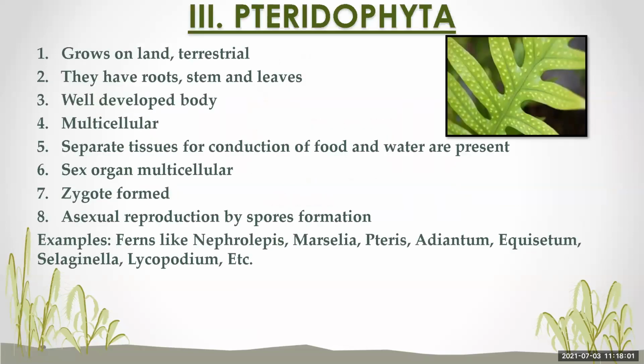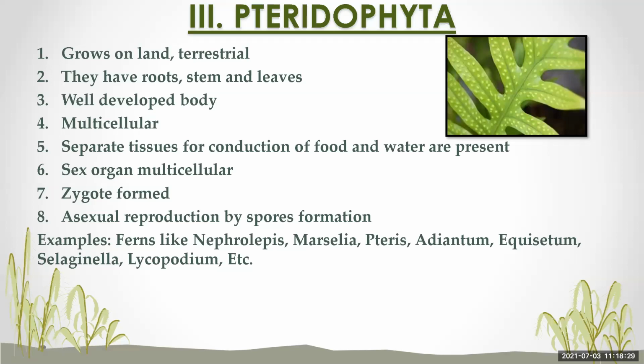Now what is the first characteristic of division Pteridophyta? The first one is they grow on land, so they are terrestrial in nature. So for their growth they require what? Land. So they are terrestrial. Okay, they have true roots, true stem, and true leaves. The body is very well developed.